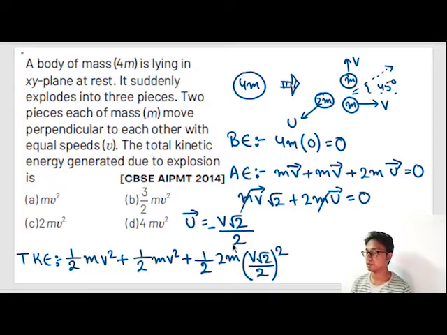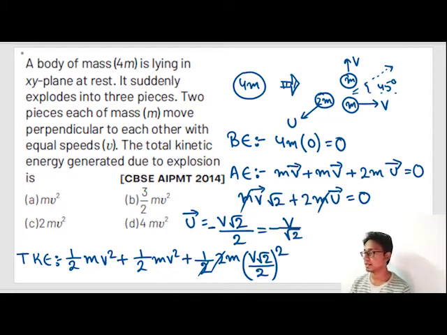So let's find out the total kinetic energy. Half mv square plus half mv square is equal to mv square. You can simplify this also: 2 can be written as root 2 into root 2.